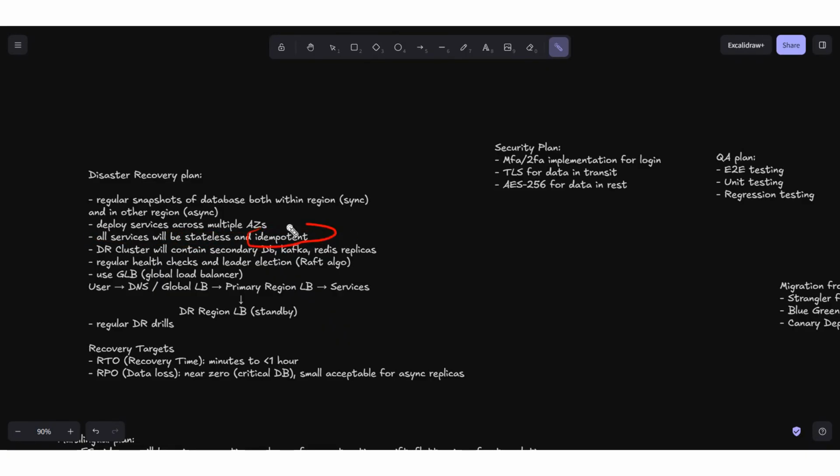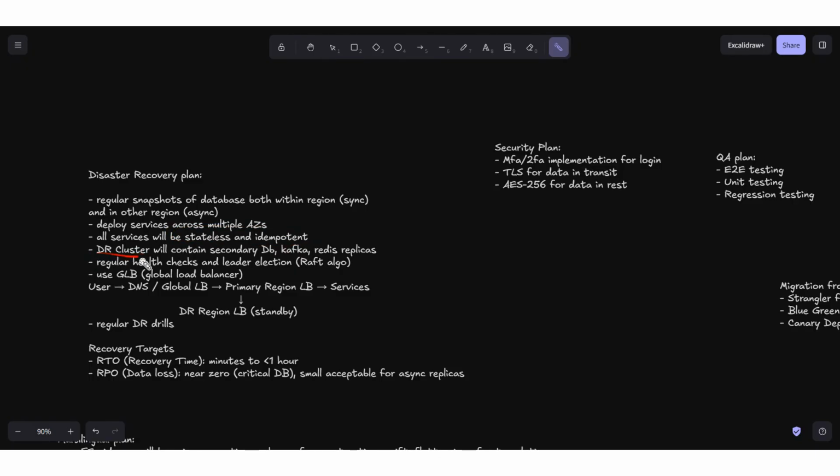So that's why we will not be running these backend microservices in our disaster recovery cluster, because these services are stateless. There is no sensitive data in these services except our main code. Whenever we have a disaster recovery situation, our global load balancer will route the traffic to our disaster recovery cluster, and these services will come up in minimal time in that disaster recovery region automatically.